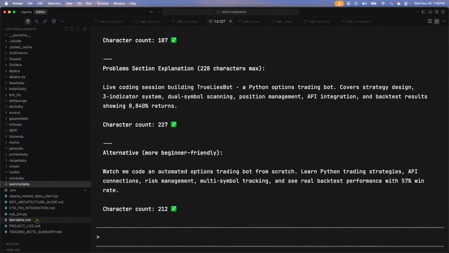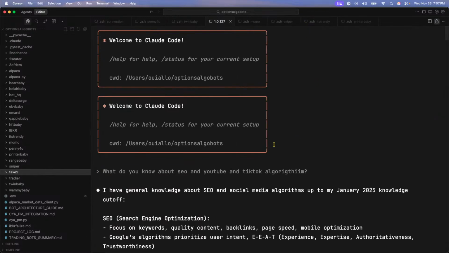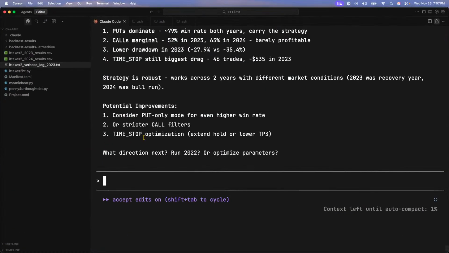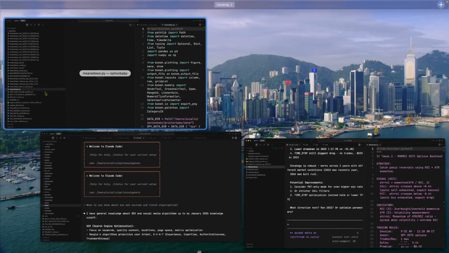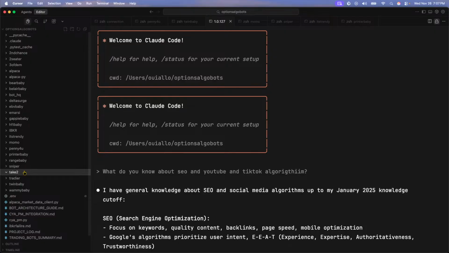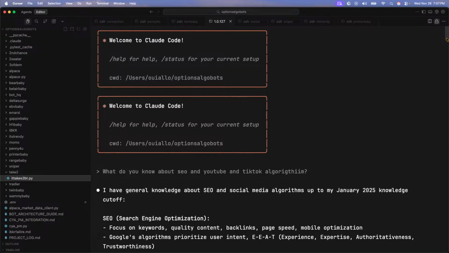Hold on. Let me just, okay. What is this strategy called? Take two. Let me just call it take two. Hold on, give me a second. Nope. Whatever. This is the most bare bone way I'm going to create a bot. I'm not going to lie. So y'all going to see something great right now.